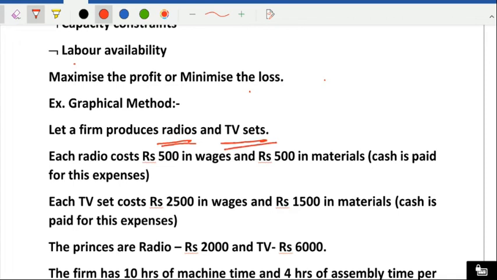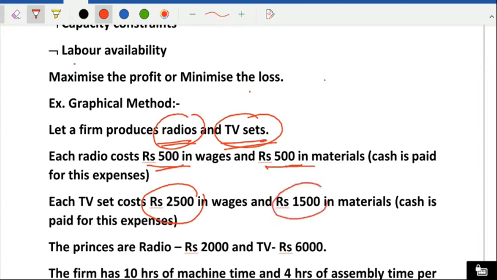Each radio costs 500 in wages and 500 in material. Each TV set costs 2,500 in wages, meaning labor works for that, and rupees 1,500 in material. Both are paid in cash. So these are our limitations.